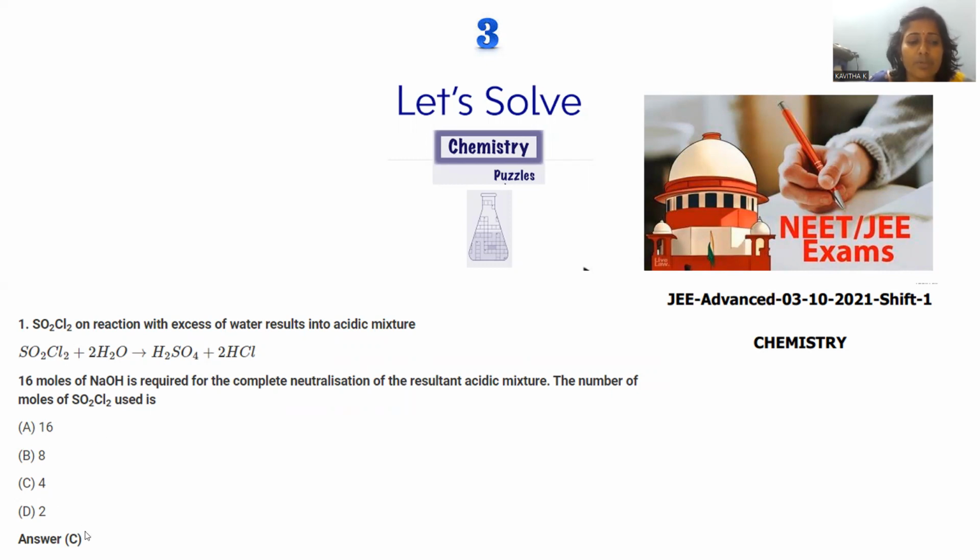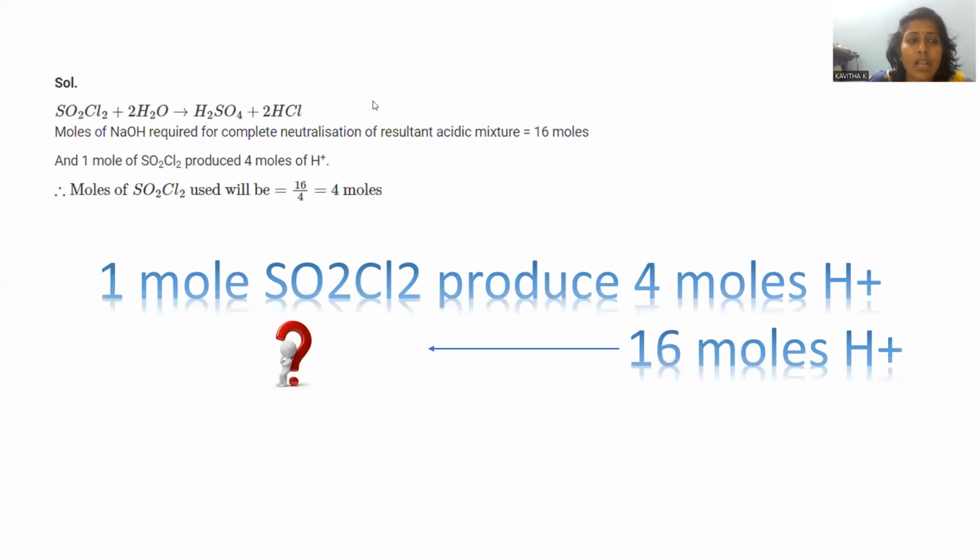The correct option will be option number C. 4 moles is the right answer. Let's see how it is possible to get this. Here is the relation. The equation is already provided to you. SO2Cl2 upon hydrolysis gives rise to a mixture of two acids. One is called sulfuric acid, another is called hydrochloric acid, right?